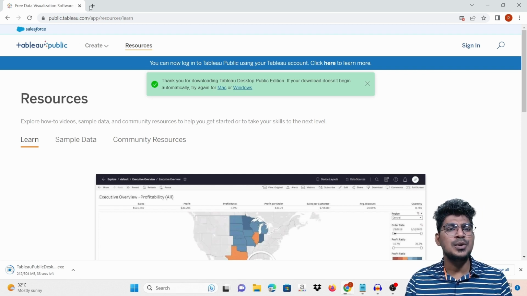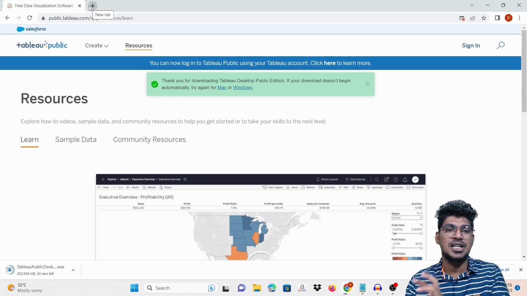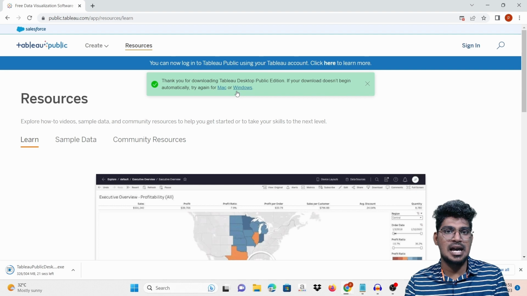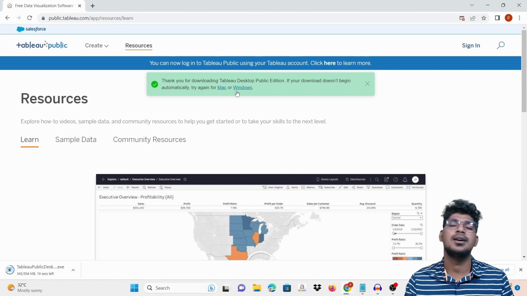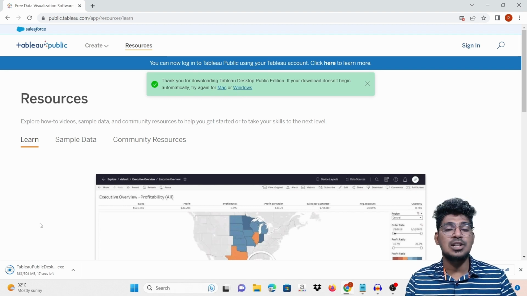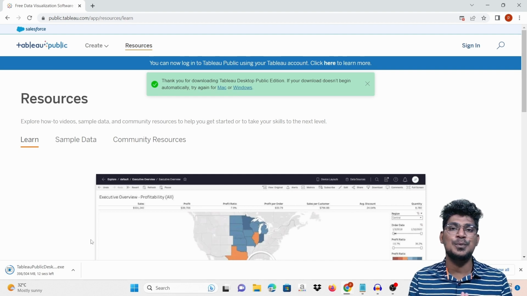Otherwise, you can download Tableau Public, and automatically it will move to that page, and you can enter your details. After that, it will move to this page, and you can click here. So what is the option? Of course, it is Windows here, right? Once the download is completed, what should we do? Just follow the procedure. I will tell you how to do that, but because I installed it already, I will explain in brief.